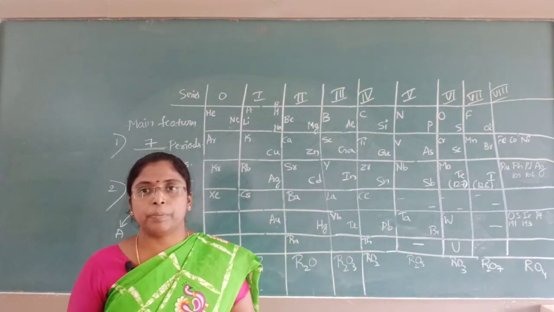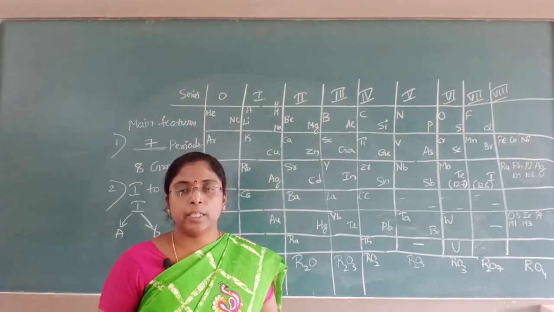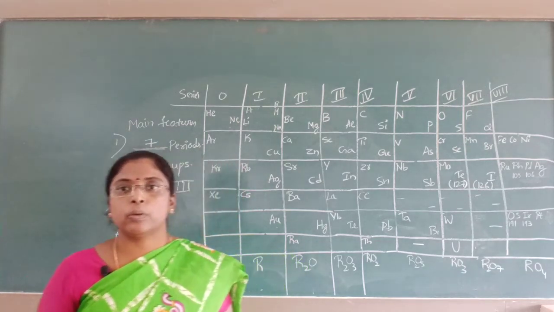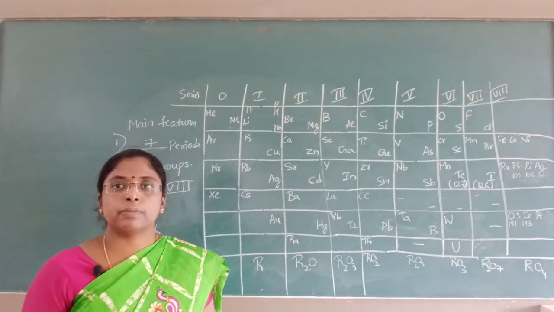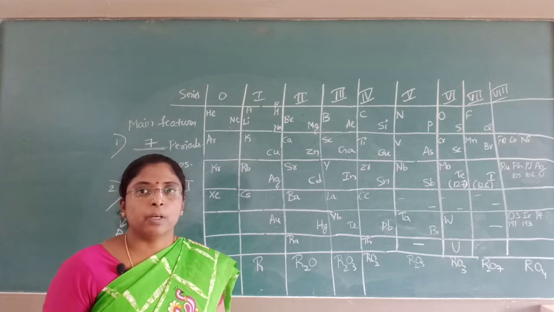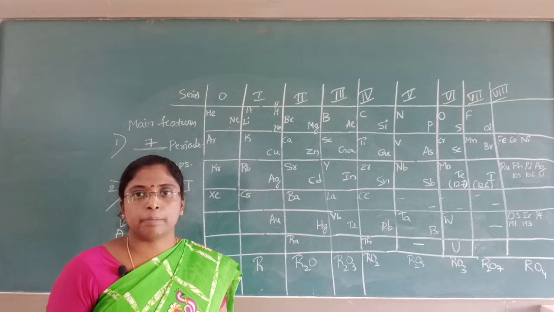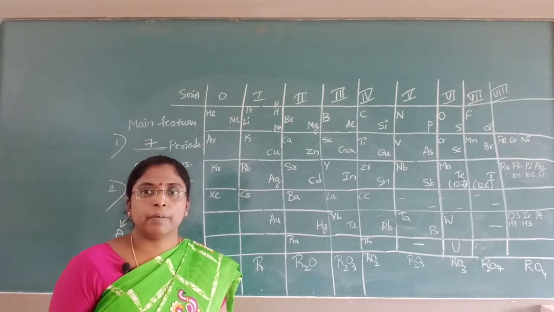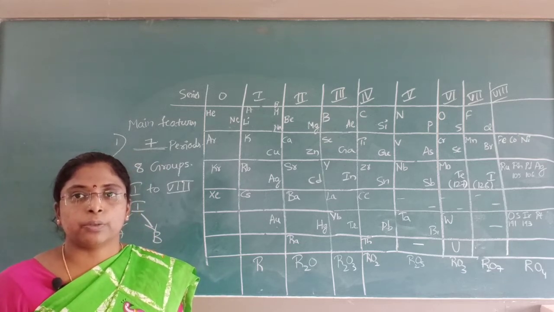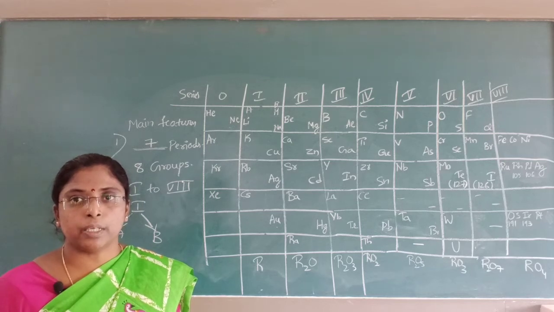7 indicates the group number, and the elements present in group 7 are having a valency of +7. Not about group 8. Only up to 7, he gave the group number itself as the valency of the elements present in that group. It will be very easy if I say group 1: the element belongs to group 1 means it is understood that its valency is +1. The elements are having the valency as well as the group number the same. So he gave the numbers for groups based upon the valency of the elements.